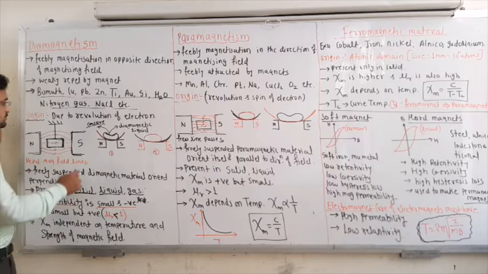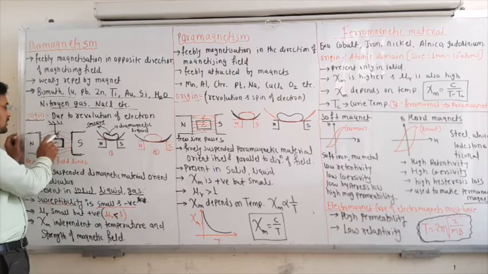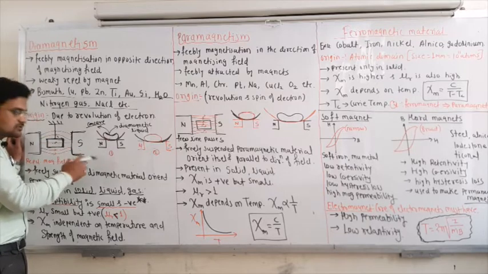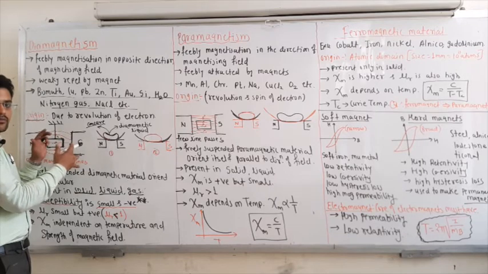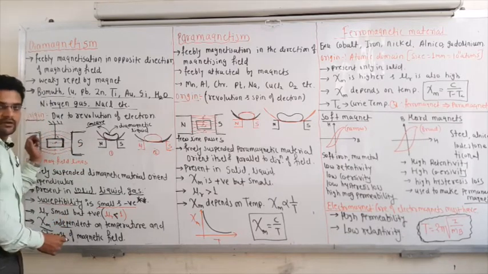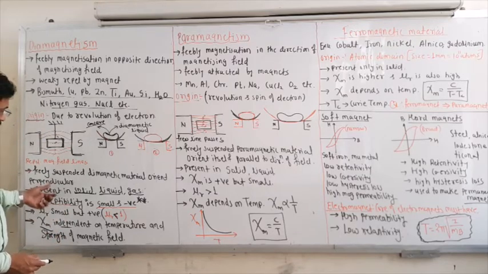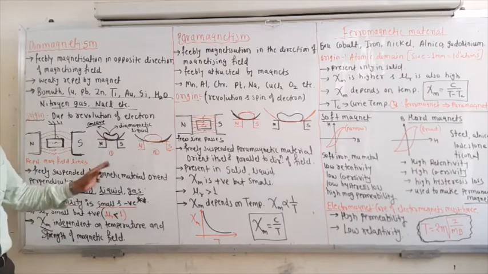Suppose you heat this material, it will repel the same amount of magnetic field lines. It will not take much magnetic field if you heat it, whether the temperature increases or decreases. That's why susceptibility does not depend on temperature. It is independent of the temperature. Temperature will not affect the susceptibility. It will always remain constant.